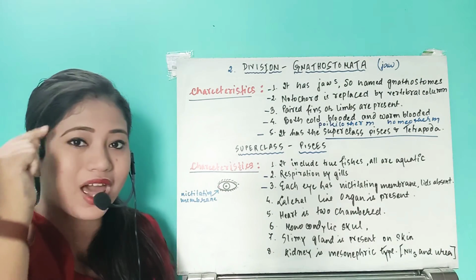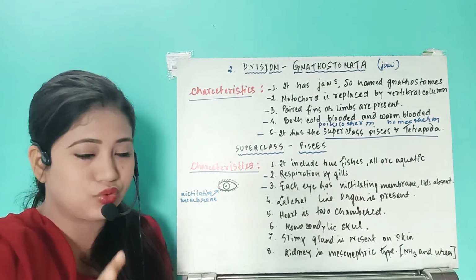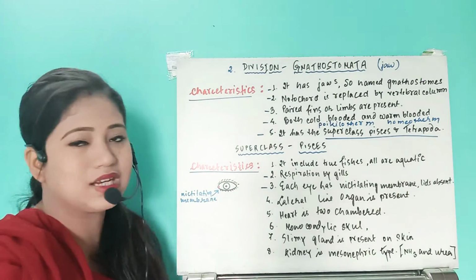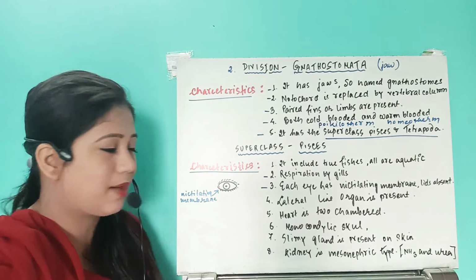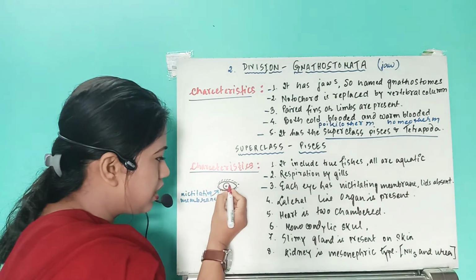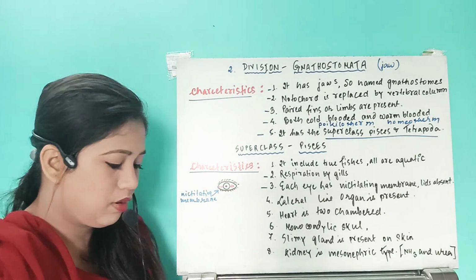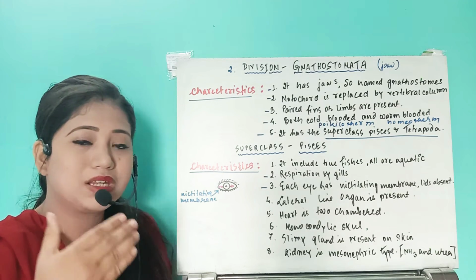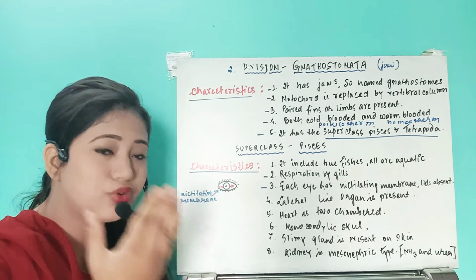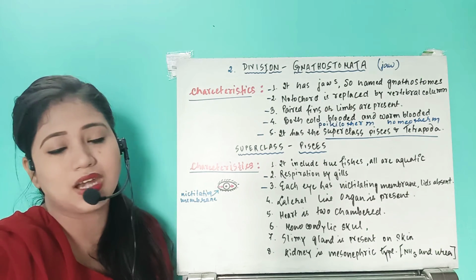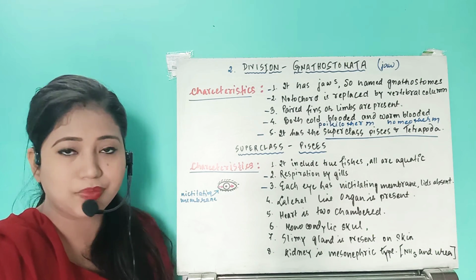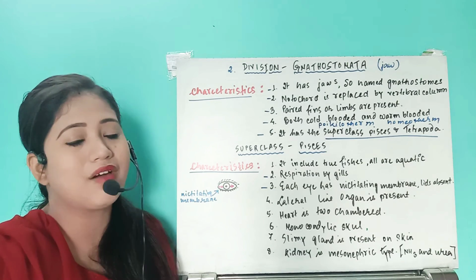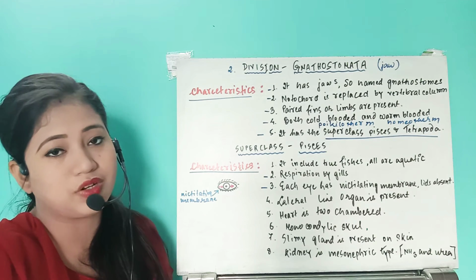In the fishes, they don't have the upper eyelid and the lower eyelid. Instead, they have this nictitating membrane. That is a horizontal flap, and it is transparent, and it blinks in a horizontal manner. As it is a transparent layer, they can see through the nictitating membrane, and it is very important for the aquatic organism. Why? Because in the eye we have intraocular fluid, aqueous humor and vitreous humor.